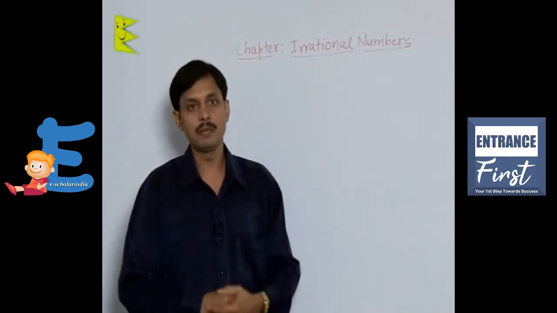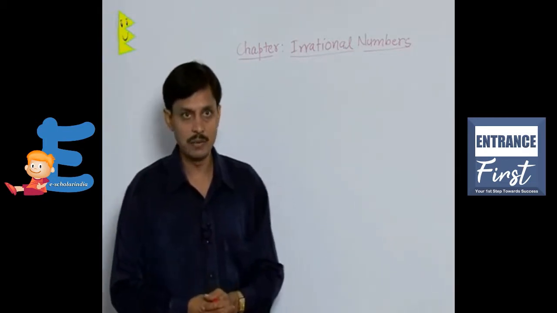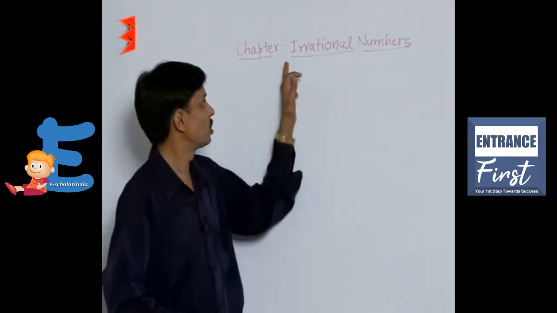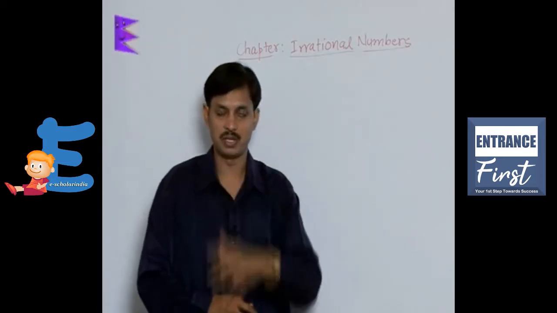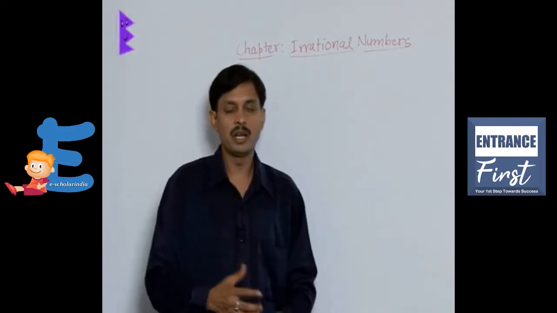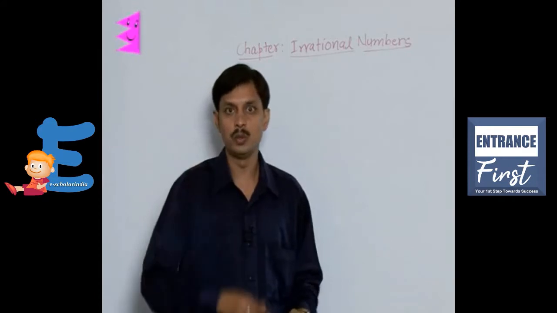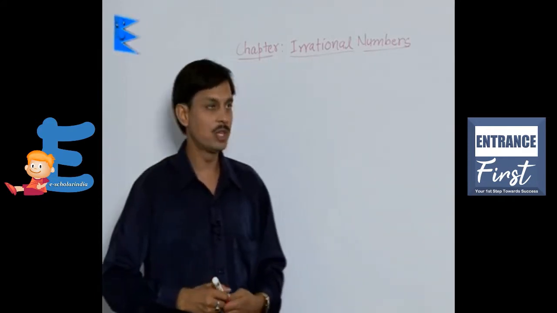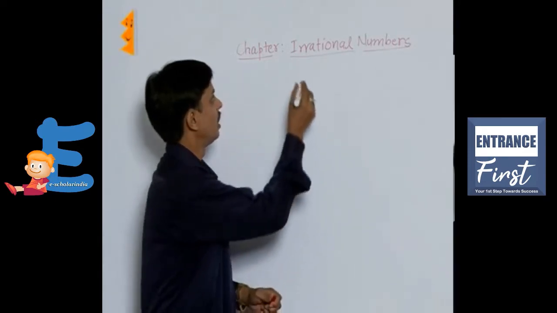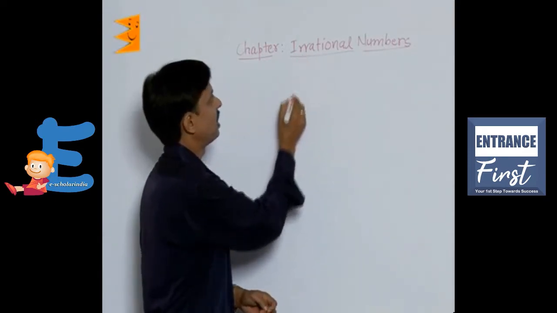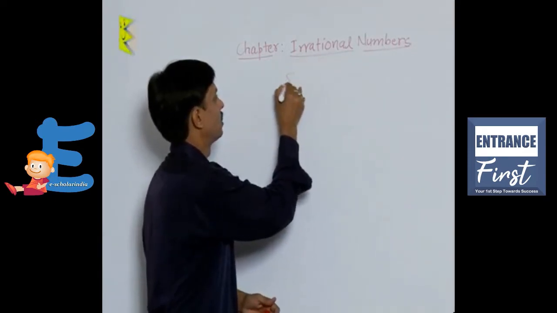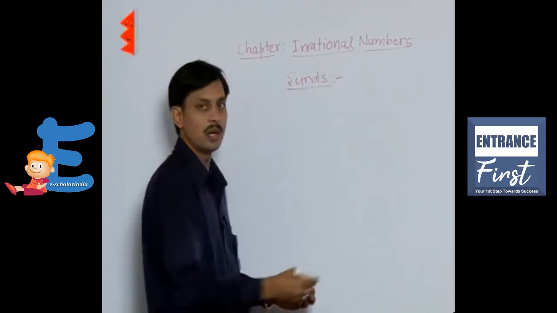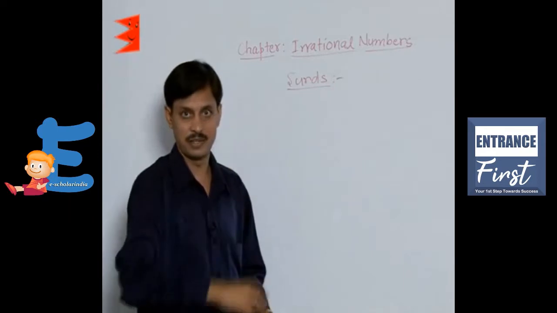Which are the like terms? Which are the unlike terms? All that needs to be discussed in this topic of irrational numbers. Before it, I just want to introduce one more very important term which comes in the unit real numbers, especially in the category of irrational numbers, that is surds. So the question raised: what is a surd?